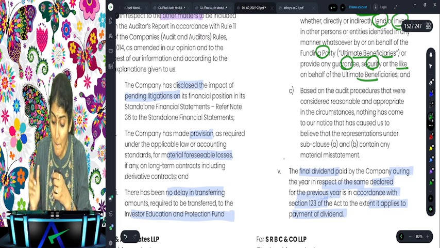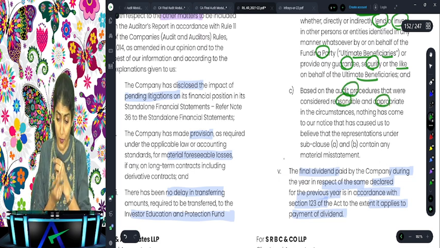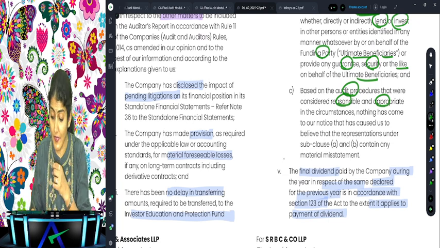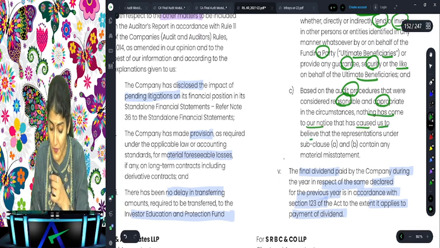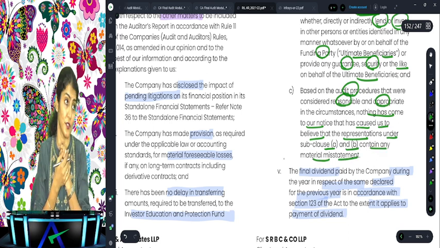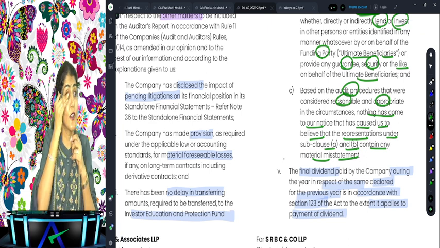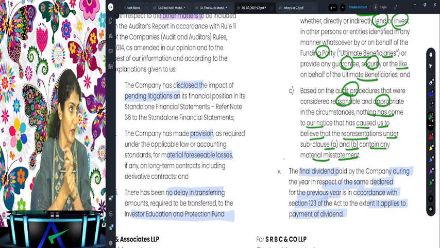And what is E3? Based on the audit procedures we have considered reasonable and appropriate in the circumstances, nothing has come to our notice that causes us to believe that the representation given under E1 and E2 contain any material misstatement. Right? Practically, this is so difficult for the auditor to check.